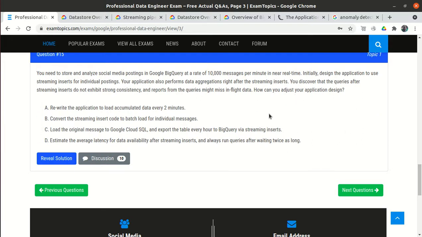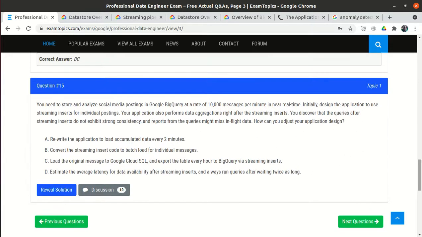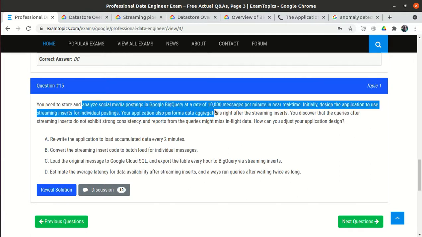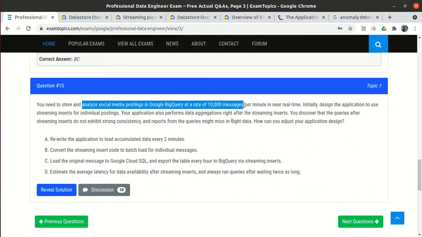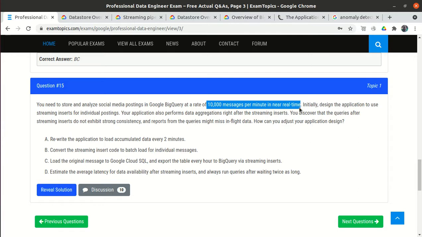Now let's see question number 15. Question number 15 says you need to store and analyze social media postings in Google BigQuery. They told that we have social media posts, and we need to store them into the Google BigQuery database at the rate of 10,000 messages per minute in near real time. Let's suppose a user posted, then in real time we take the post and store it into the database.